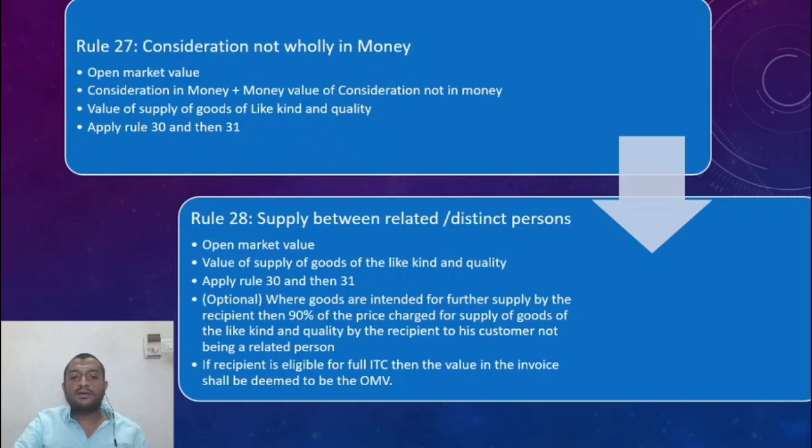Now one more condition that overrides anything else: when the recipient is getting input credit, then whatever I raise an invoice for would be the value, even though he's an unrelated person. So let us say 10,000 worth of goods, I am raising an invoice for 100 rupees only. So I am underselling it, but still I am raising 100 rupees and I am charging GST. That guy is able to take input credit. So in that case, there's no problem. The value, whatever you say in the invoice, will be the price that you can opt.